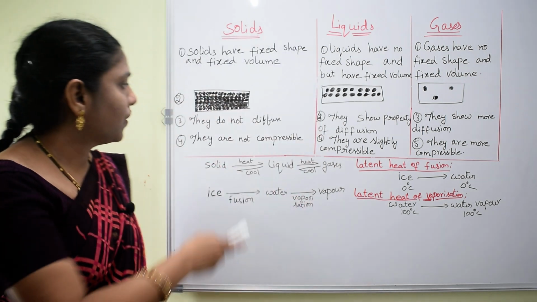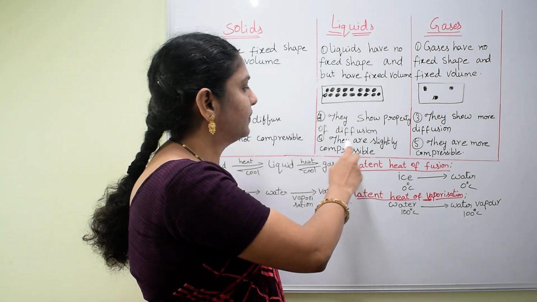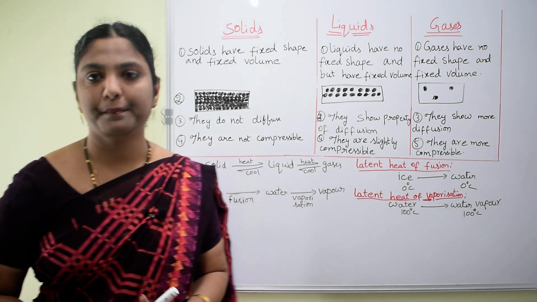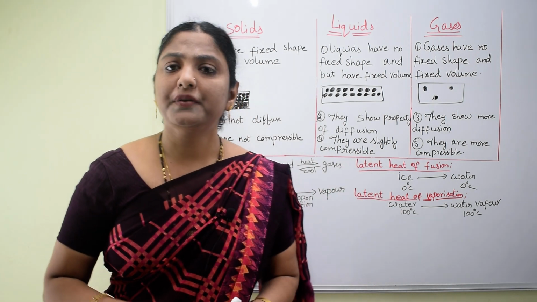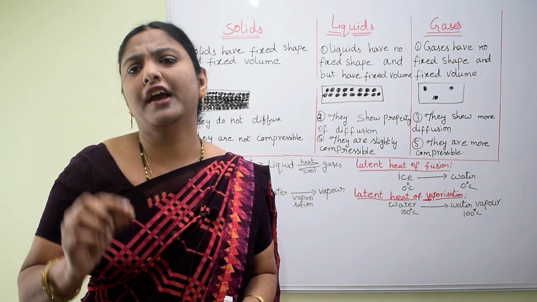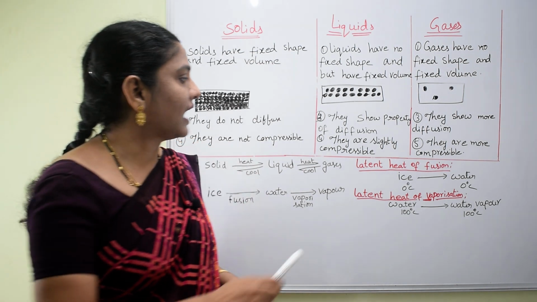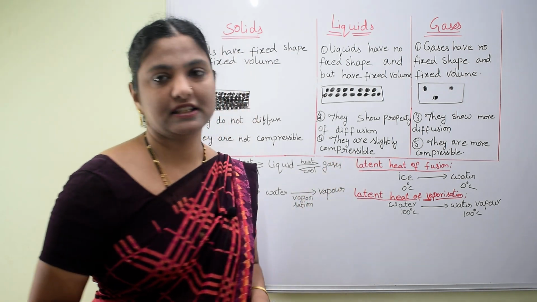That's why they are not compressible. Liquids are slightly compressible. That means if we press the water, a little change in volume will be observed. That's why they are called slightly compressible.